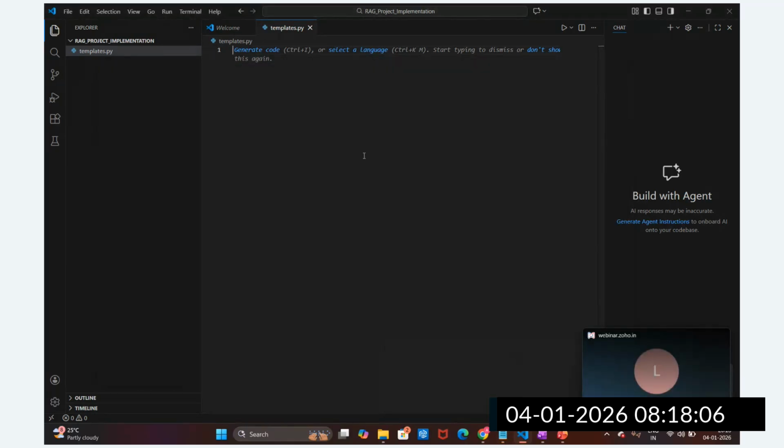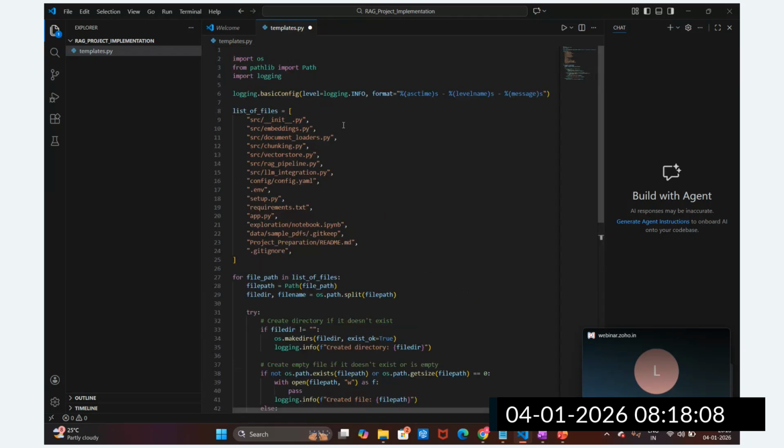Now you can see we are going to create the source code. In the source code, we require embeddings, document loaders, chunking strategy, vector store, a RAG pipeline, and different LLM integrations, then a config file. Later I will explain the importance of the config file. This is the .env file for storing the secrets, and this is the setup.py for storing the settings of our package.